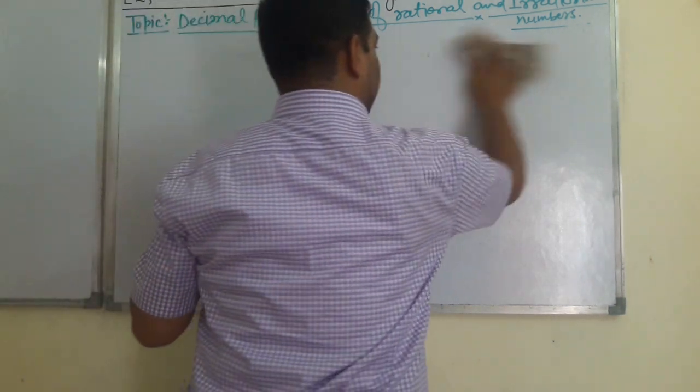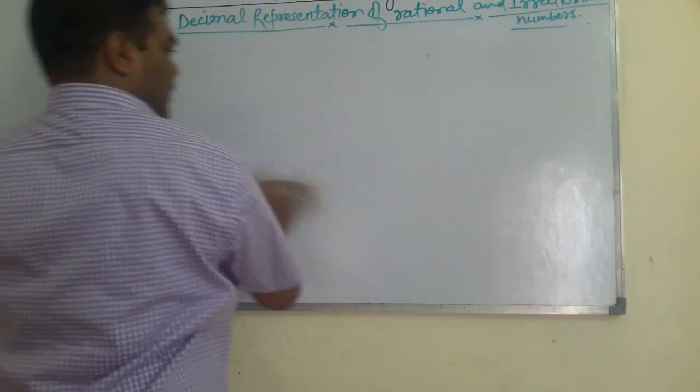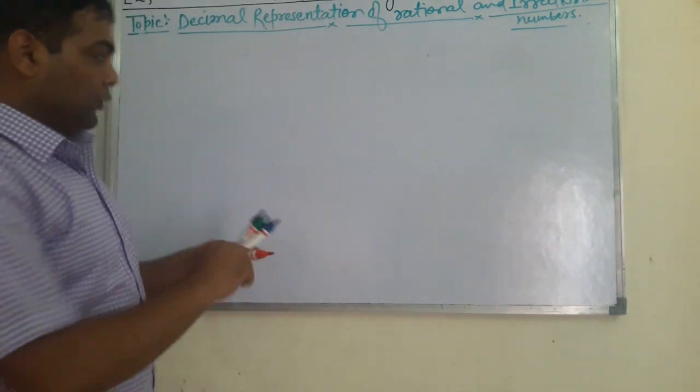Now you try to understand. I am going to explain it clearly. All of you note down the heading here.